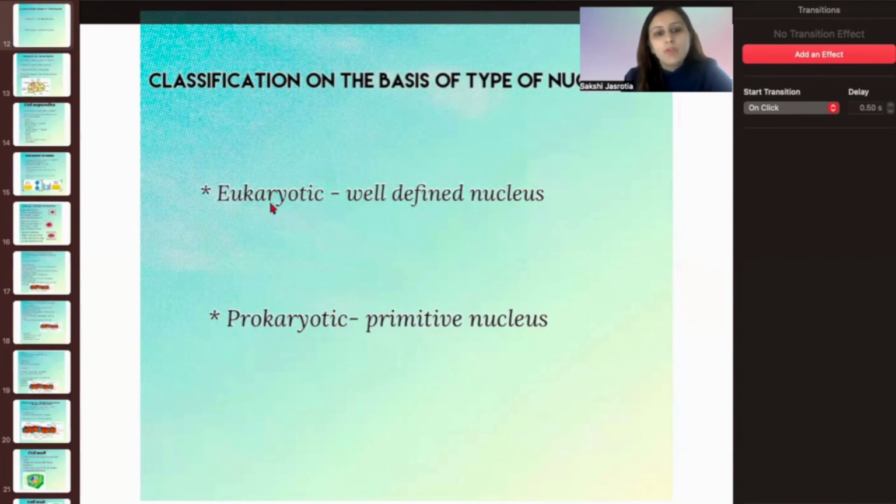Whereas when we talk about the eukaryotic cells, that means a very well-defined nucleus is present, nucleus, nucleolus, and the entire genetic material which is there in the nucleus. It is very well organized in these kinds of cells. We will talk about this more.